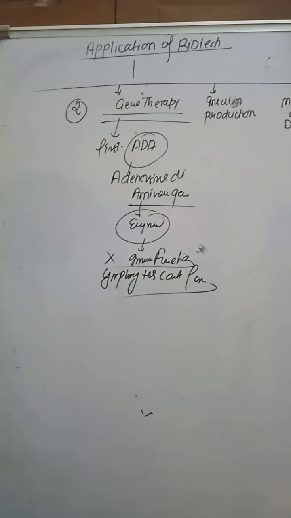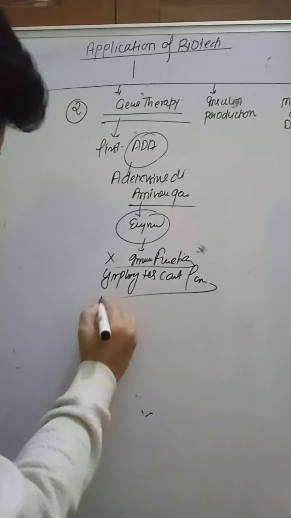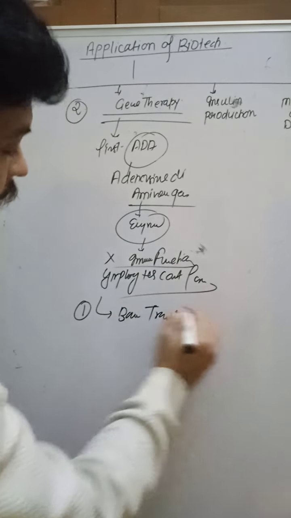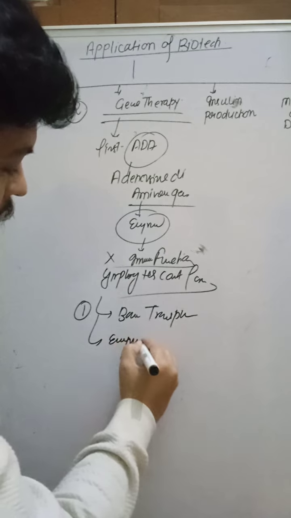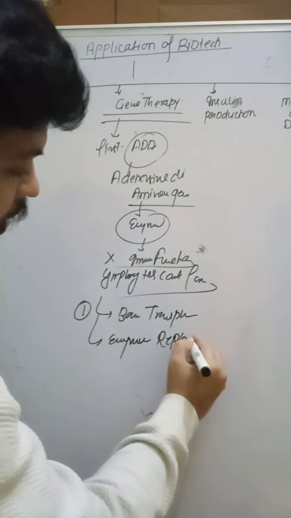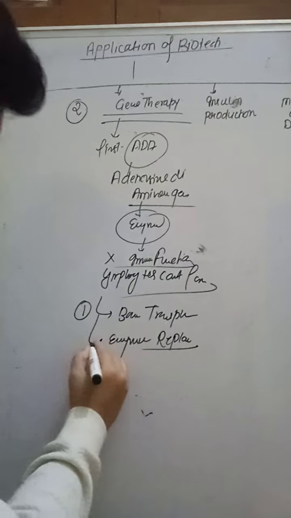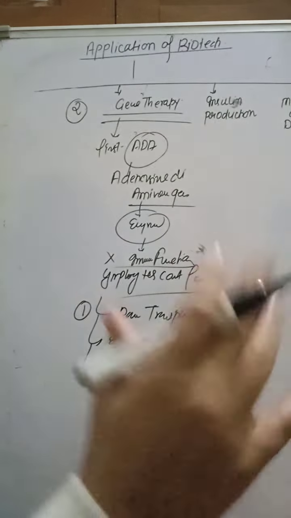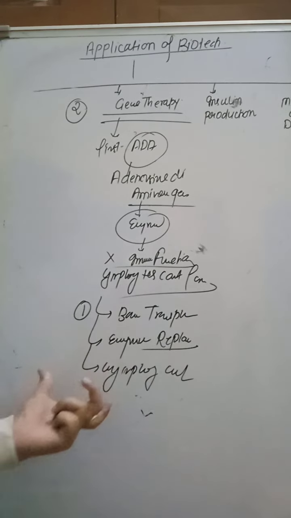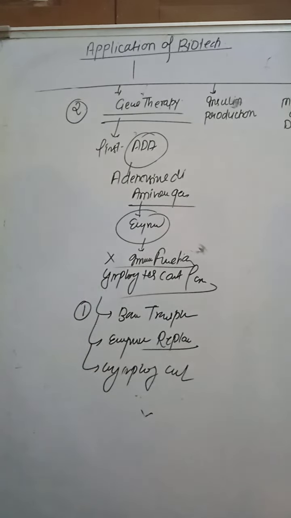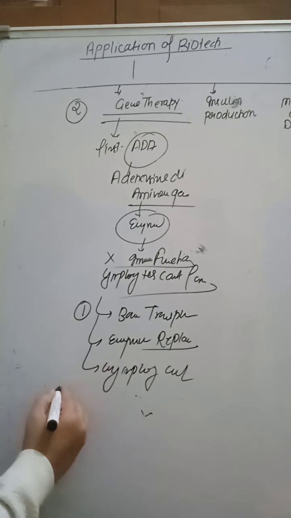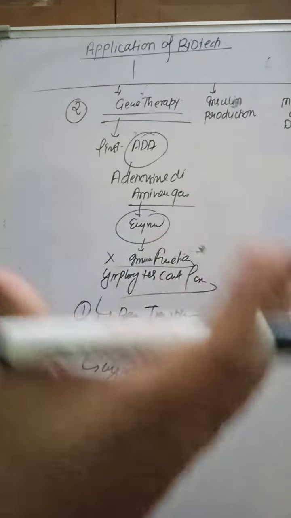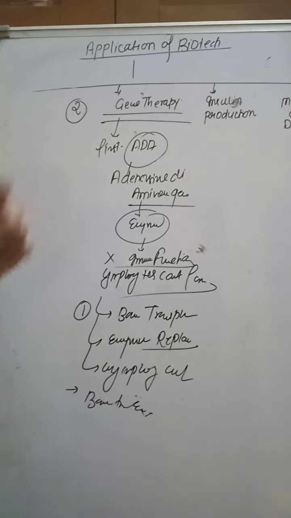So what do we do for the treatment of this disease? There are many methods like bone marrow transplant, enzyme replacement method, where you give an injection of this enzyme, and lymphocyte culture, an in vitro culture of the lymphocytes from the blood cells of the patient. But these methods are not permanent. The permanent method is bone marrow transplant during the embryonic time, which carries the adenosine deaminase gene.